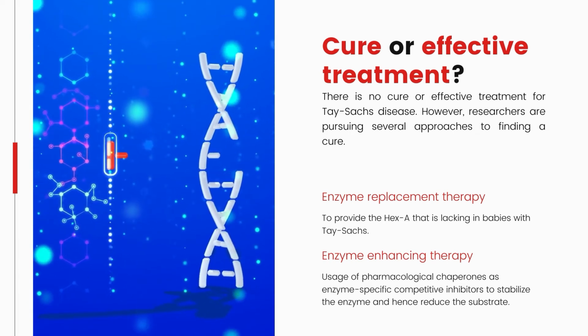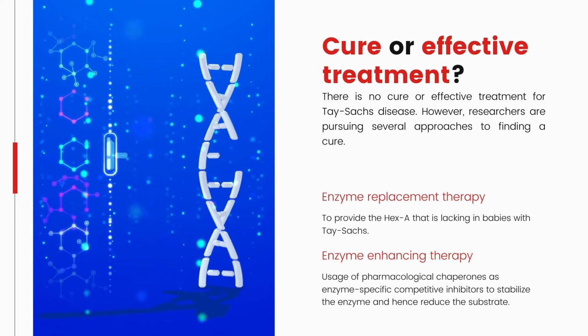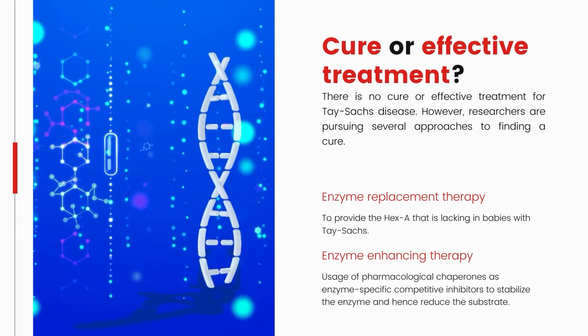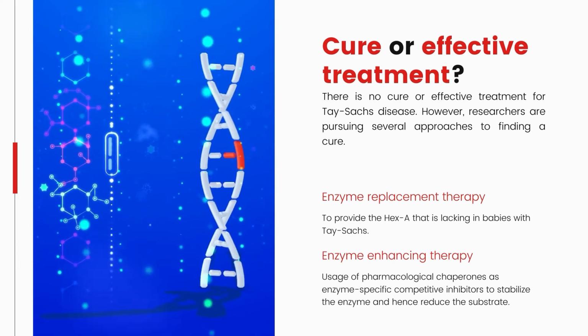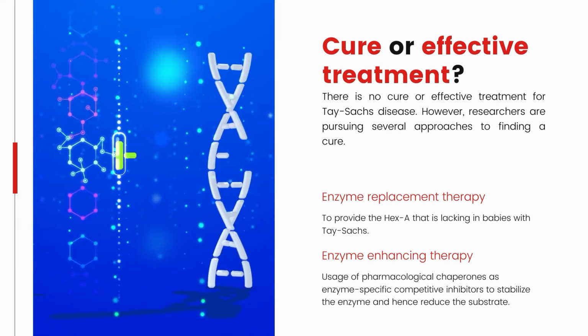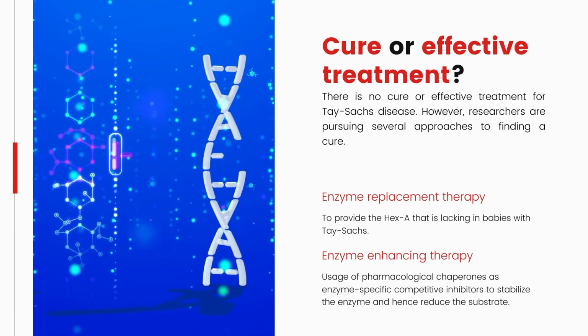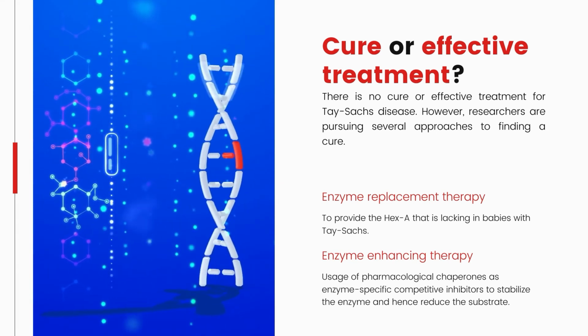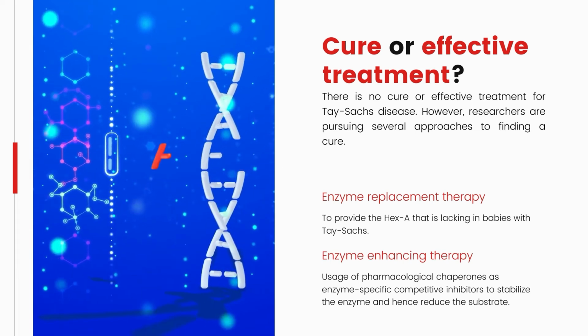Nevertheless, currently ERT is less effective in Tay-Sachs disease due to the inability to cross the blood-brain barrier, preventing treatment of neurological complications. Enzyme-enhancing therapy uses molecules called chaperones to stabilize the enzymes. Substrate reduction therapy provides strategies to reduce the substrate; the rationale behind SRT is balancing substrate synthesis with that of diminished enzyme degradative power.